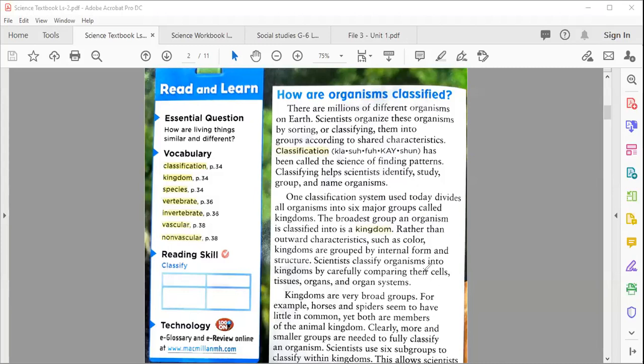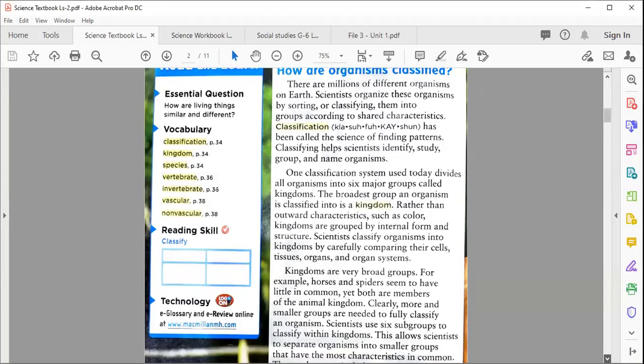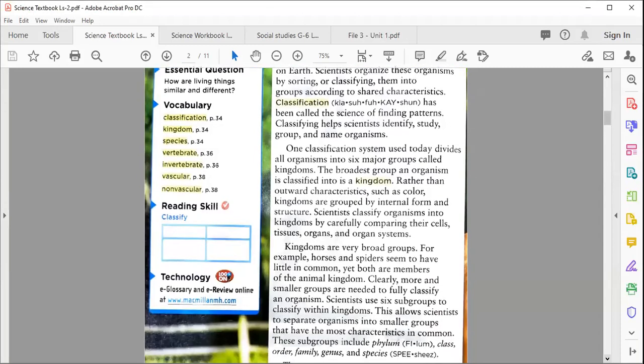Okay, now after that, we are going to discuss the common things between a horse and a spider. What is common between them? Number 1, both are living organisms. That is the first thing between them. Second, both are members of the animal kingdom. So both are living organisms and both belong to the animal kingdom.